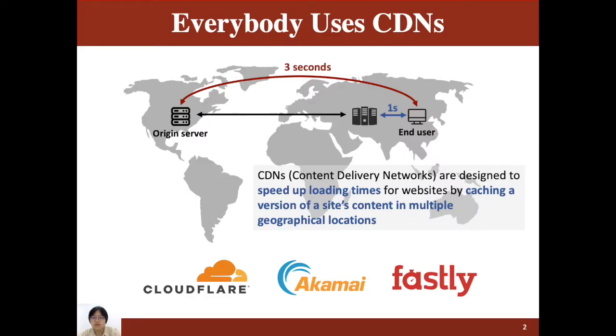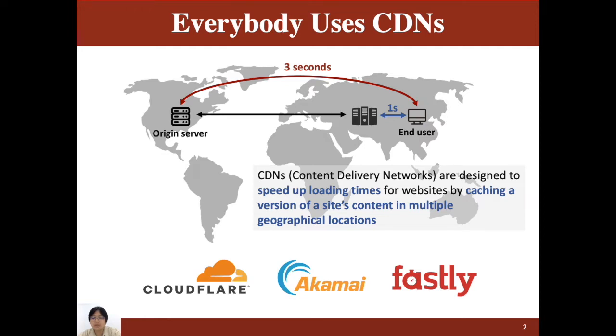CDN, Content Delivery Network, is a kind of bridge between services and users, aiming to speed up loading times by caching site content in multiple geographical locations. For example, if we want to visit a website hosted in the US, we can talk directly to a CDN server in China, which allows for faster content delivery. Many companies provide CDN services, such as Cloudflare, Akamai, and Fastly.